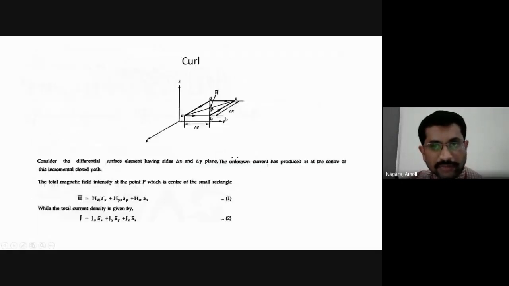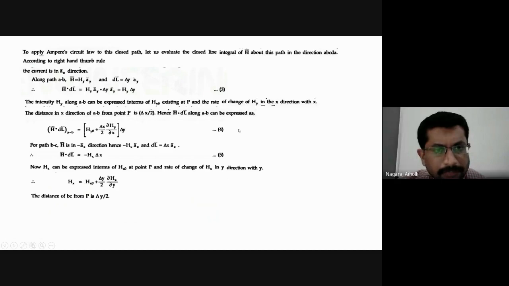The distance of CD from point P is delta X by 2 in negative X direction. Therefore, HY will be equal to HY naught minus delta X by 2 dou HY by dou X. HY can be expressed in terms of HY naught here. This is H bar dot DL bar, minus HY delta Y. This is clear to you all, right? How we got this?